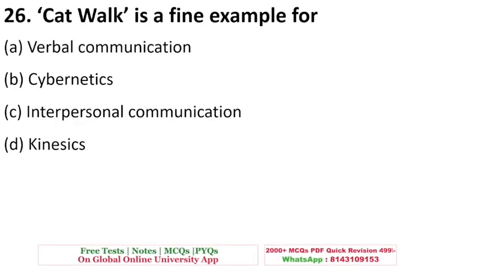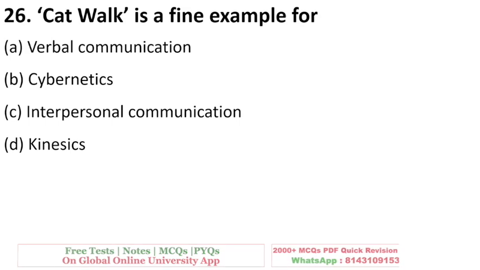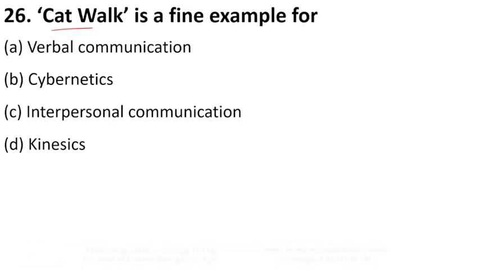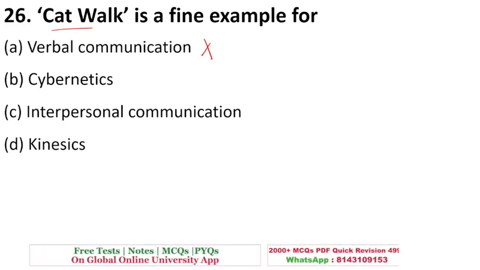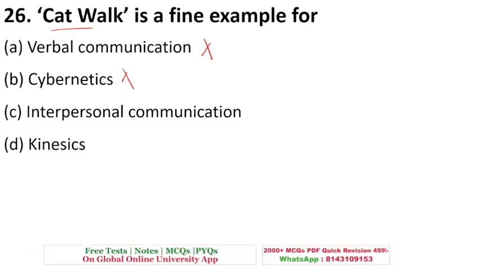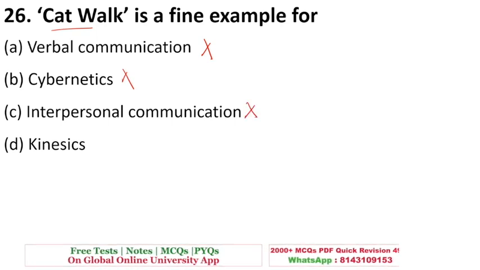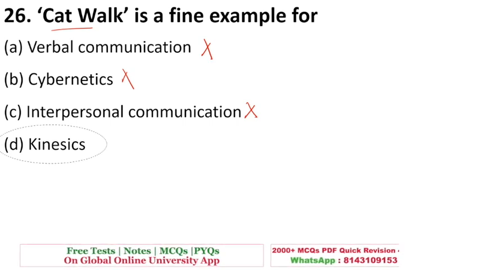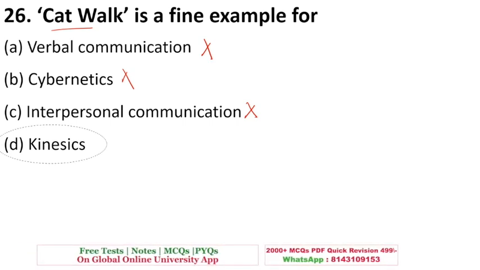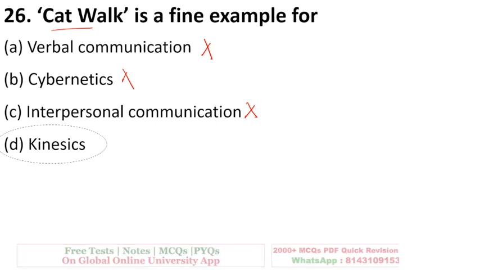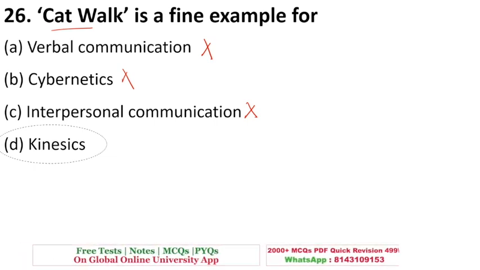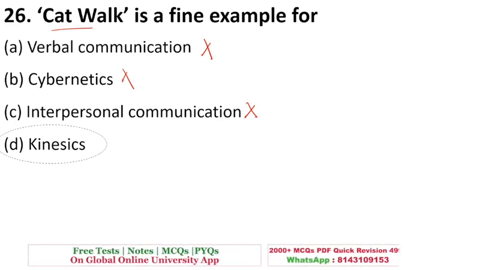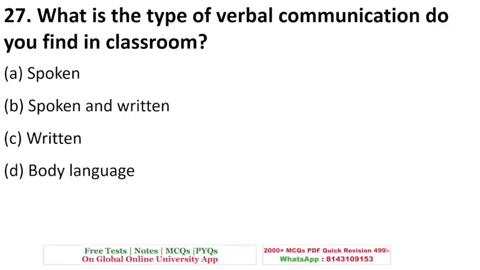Catwalk is a fine example of verbal communication. So, do you think catwalk is verbal? No words are used. So, it is not verbal. Cybernetics also is not the right answer. Interpersonal is when two people are talking. So, that is also not right. It is an example of kinesics, body movements, how you are walking or how your hands are moving. That is kinesics. A kind of walk where models walk is called a catwalk.